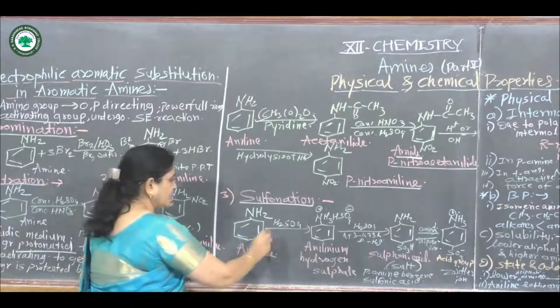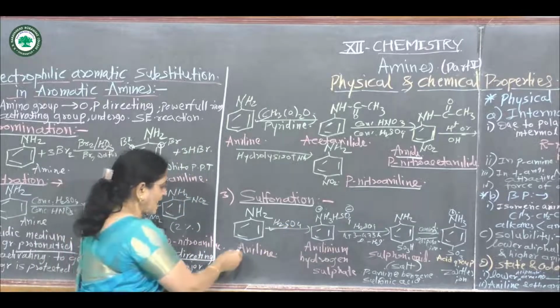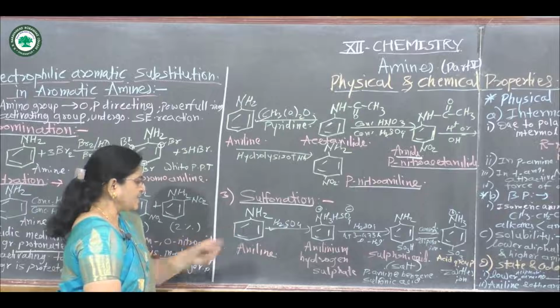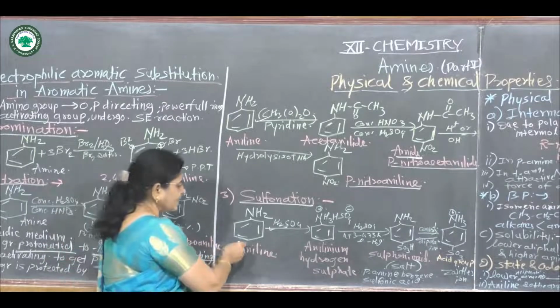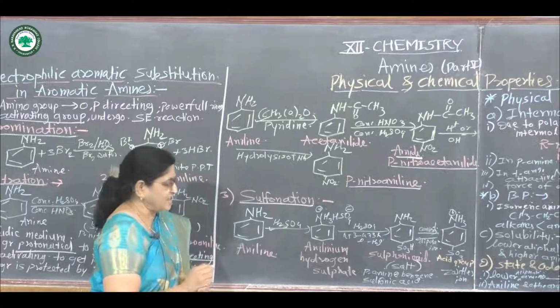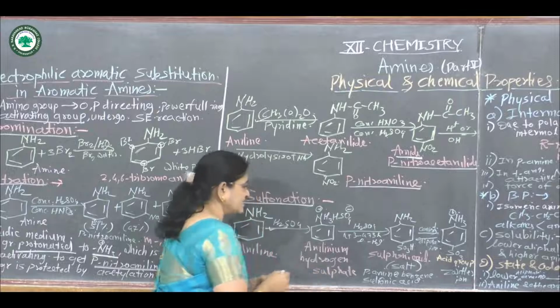Then the third reaction is called sulfonation. Sulfonation is carried out in the presence of H2SO4. Aniline is a primary aromatic amine. If aniline reacts with sulfuric acid, at first it gives anilinium hydrogen sulfate.